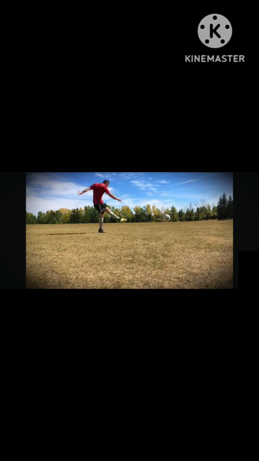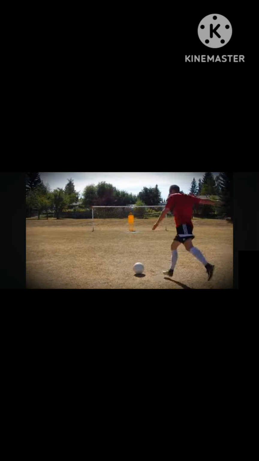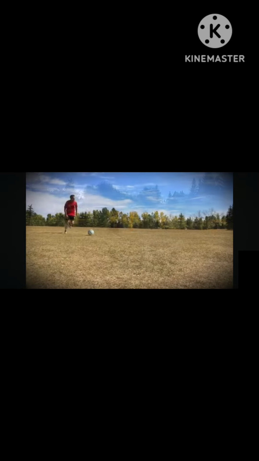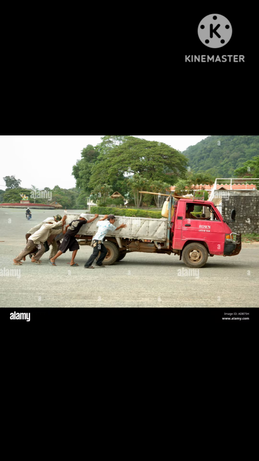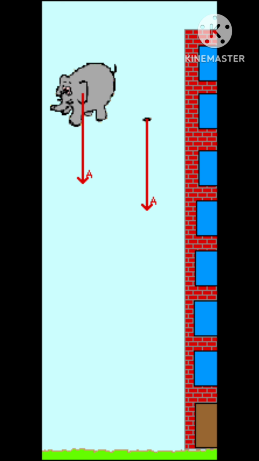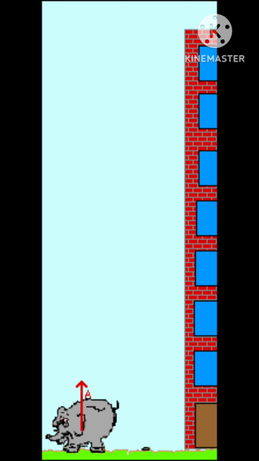When we kick a soccer ball gently, it moves slowly. When we kick it hard, it moves much faster. It is easier to push a car than a truck. A freely falling object accelerates due to Earth's gravitational force.